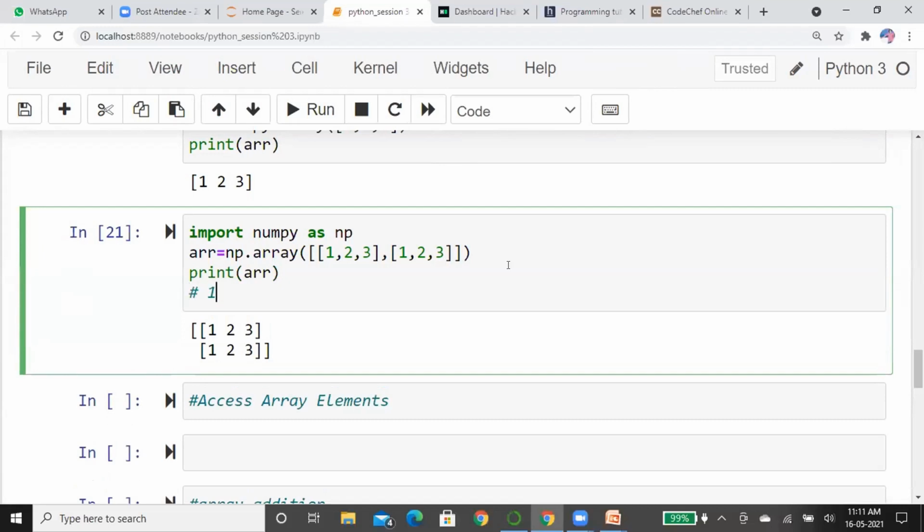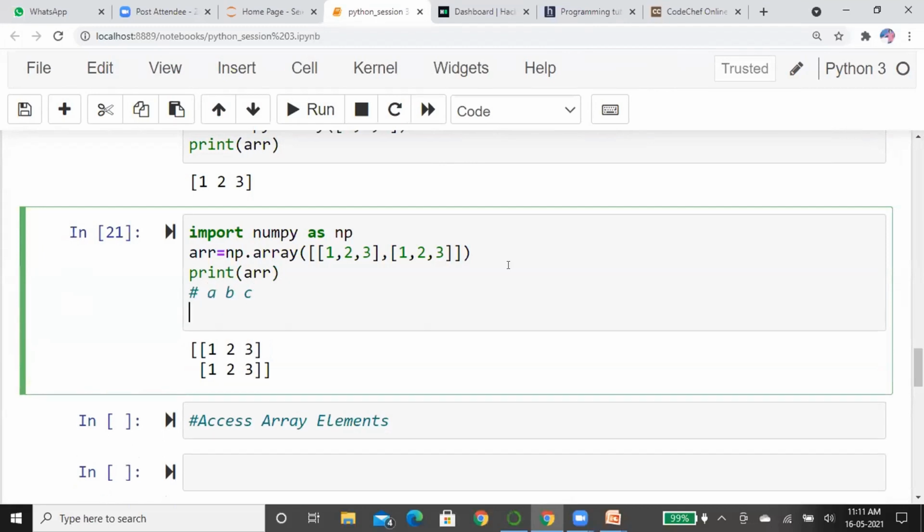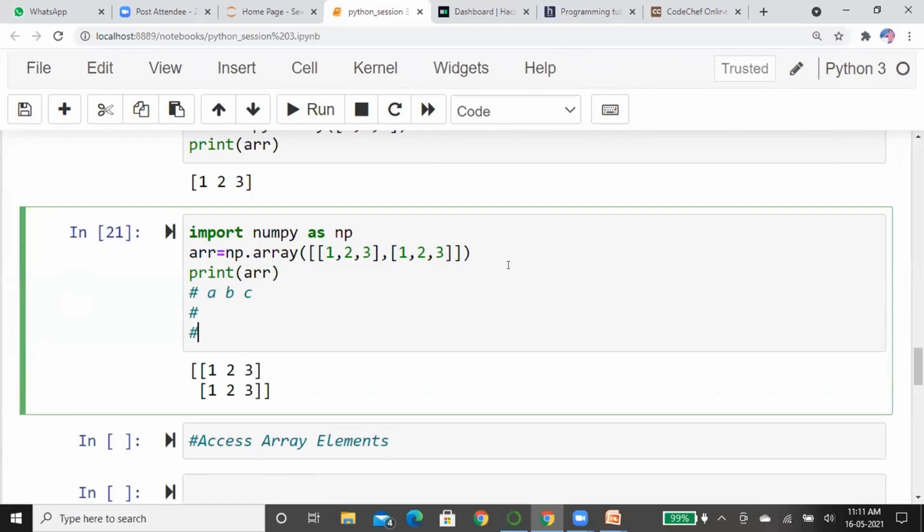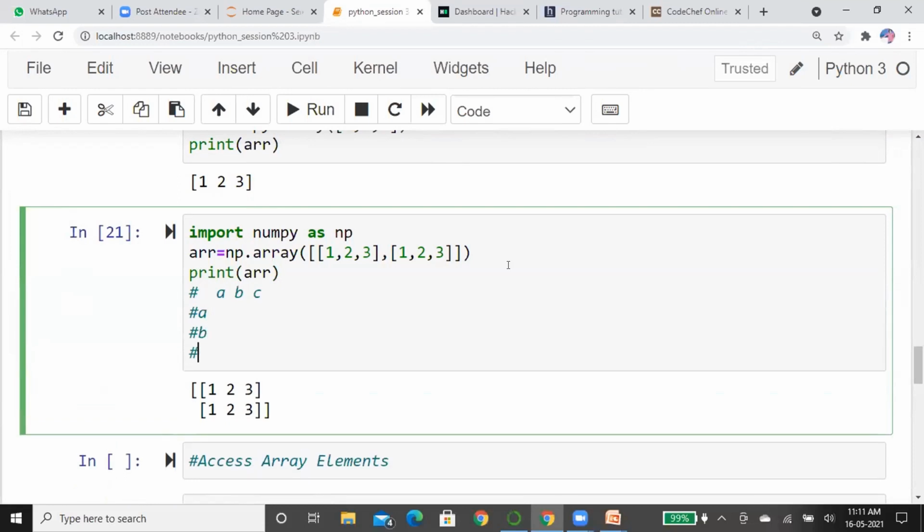You can see here A, B, C. Generally in mathematics textbooks we see this kind of explanation while using arrays. This is a matrix. According to our problem, these are the values we have.